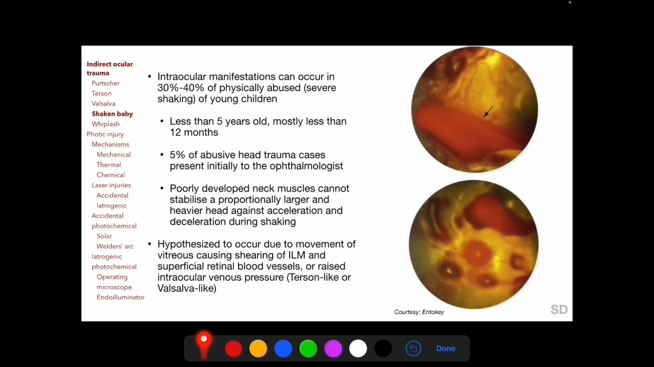intraocular and intracranial manifestations of this entity occur in these young children following shaking because their poorly developed neck muscles cannot stabilize a proportionately larger and heavier head against acceleration and deceleration during shaking. The intraocular manifestations are hypothesized to occur either due to movement of the vitreous causing shearing of the internal limiting membrane and superficial retinal blood vessels, or due to raised intraocular venous pressure following intracranial hemorrhage or Valsalva maneuver during shaking.